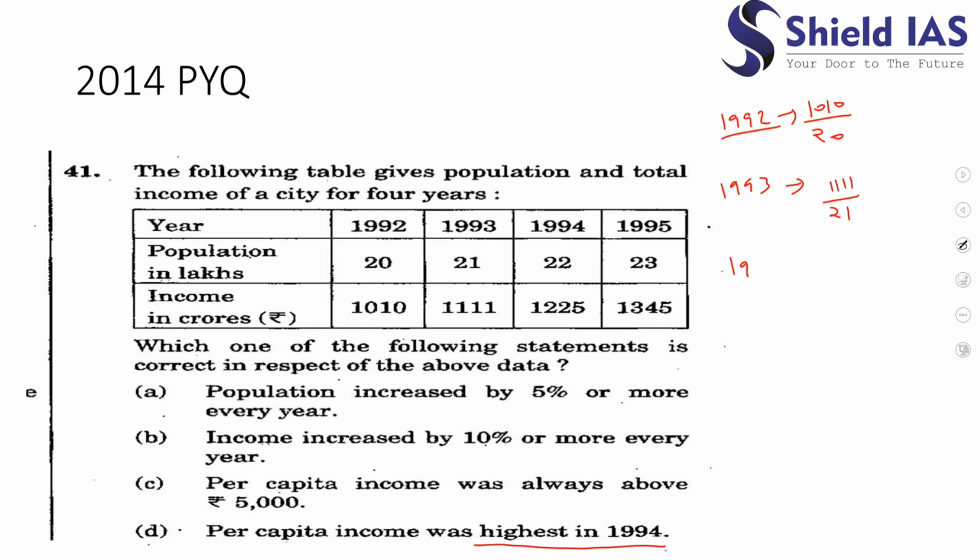In 1994, it is 1225 upon 22, not 25. In 1995, per capita income is 1345 upon 23.